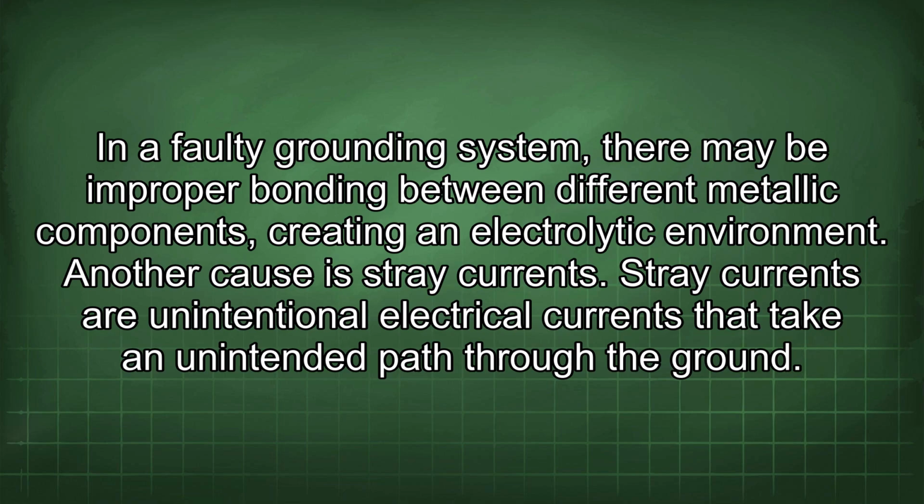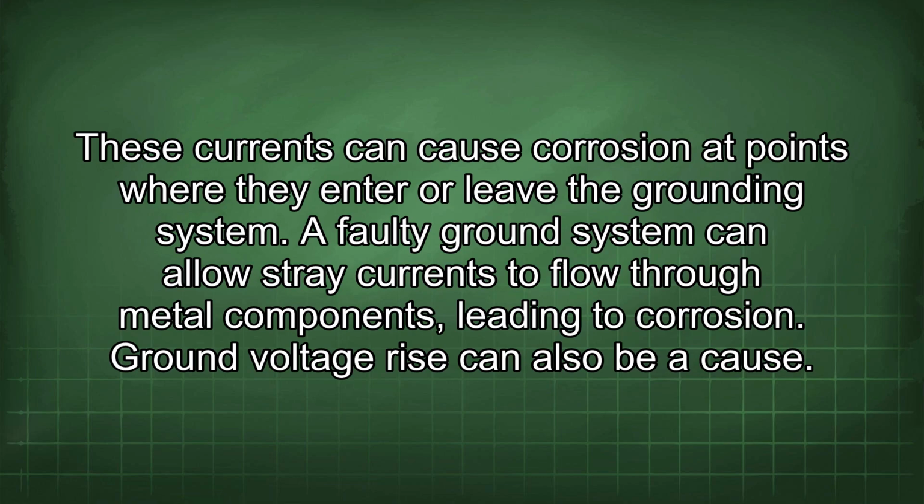Another cause is stray currents. Stray currents are unintentional electrical currents that take an unintended path through the ground. These currents can cause corrosion at points where they enter or leave the grounding system. A faulty ground system can allow stray currents to flow through metal components, leading to corrosion.